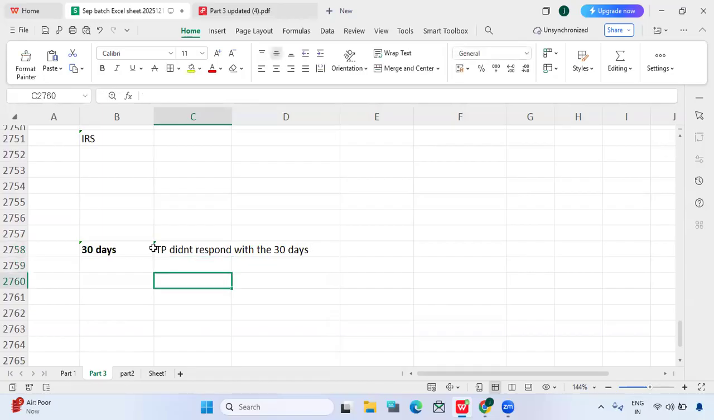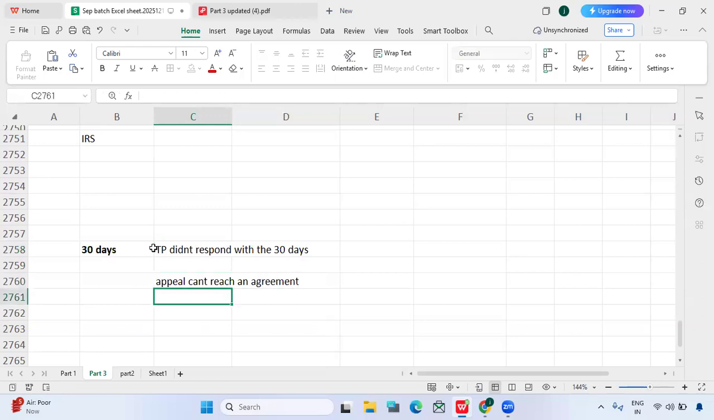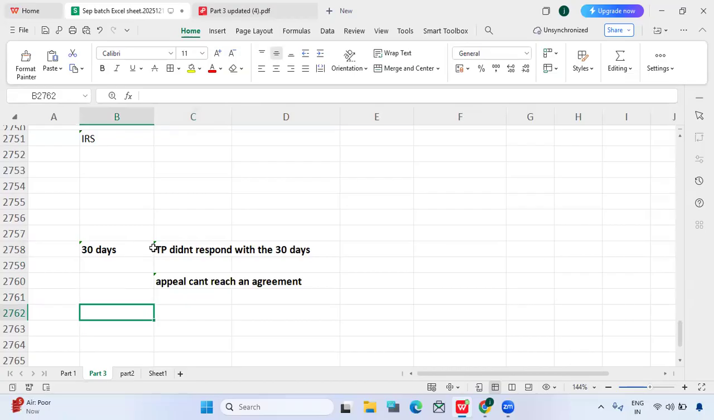Another possibility is that the taxpayer responded and approached the appeal, and the issue should be resolved within 30 days, but the appeal cannot reach an agreement, which means no one is agreeing in the appeal. In that case, what will happen? If not resolved, then the IRS issues a notice of deficiency, which is also called a 30 days letter.